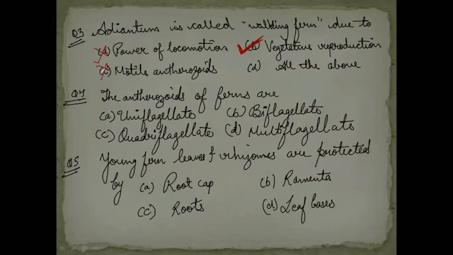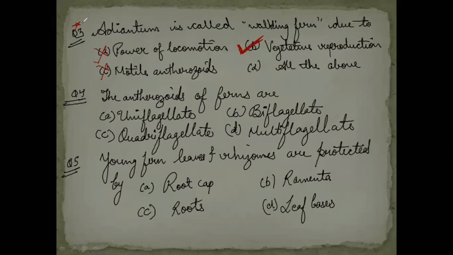Then why only Adiantum is known as walking fern? Adiantum is known as walking fern because it reproduces at a great rate because of its asexual spores, by vegetative reproduction. This is one important question with its nickname and the reason of its nickname. As you also have nicknames with a reason, Adiantum has this reason for its nickname.